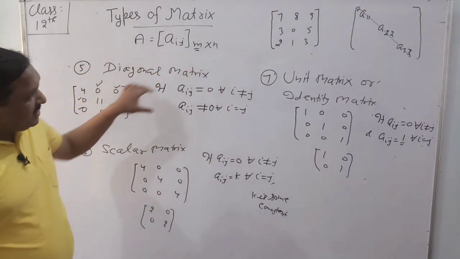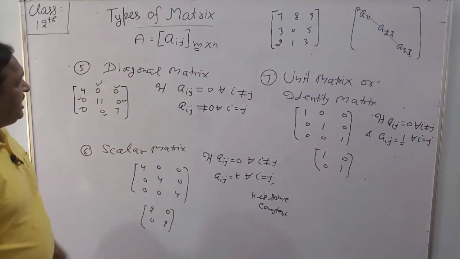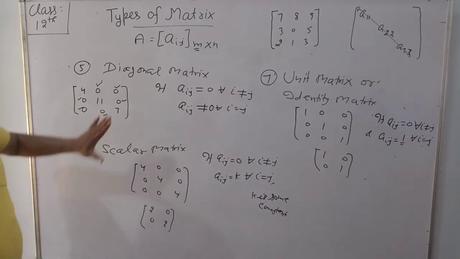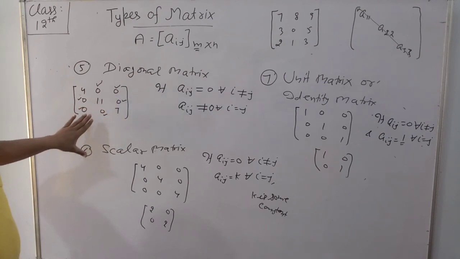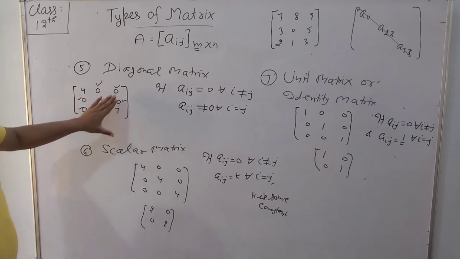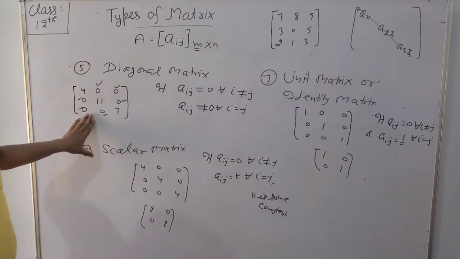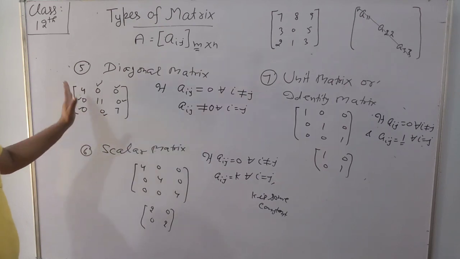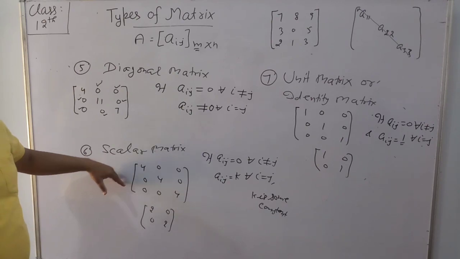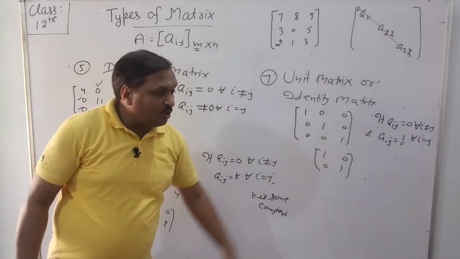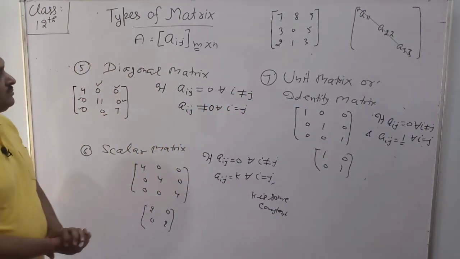So on comparing these three types of matrix: in a diagonal matrix, non-diagonal elements are 0. In a scalar matrix, non-diagonal elements are 0, and in a unit matrix, non-diagonal elements are 0.